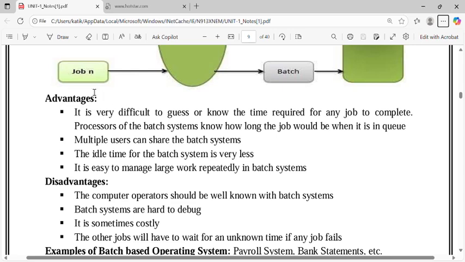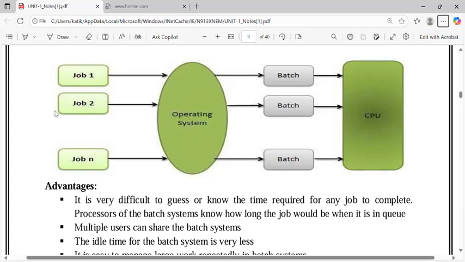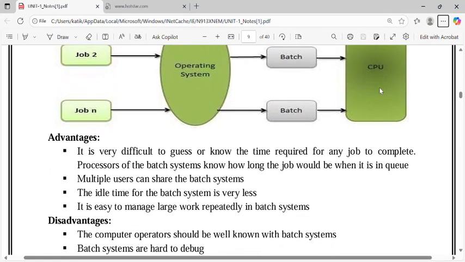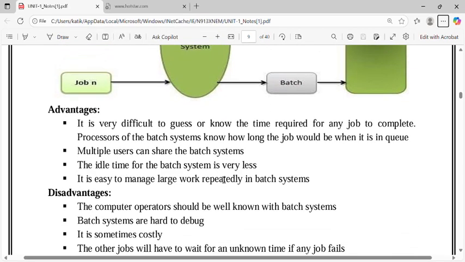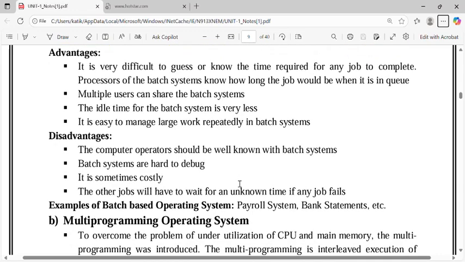Now we'll discuss the advantages of the batch operating system. It is very difficult to guess or know the time required for any job to complete. The processor of the batch system knows how long the job would take when it is in the queue. The main advantage is that when we execute two or more jobs as one batch together, the main purpose is that it saves time. And multiple users can share the batch systems. The idle time for the batch system is very less. It is easy to manage large work repeatedly in batch systems.